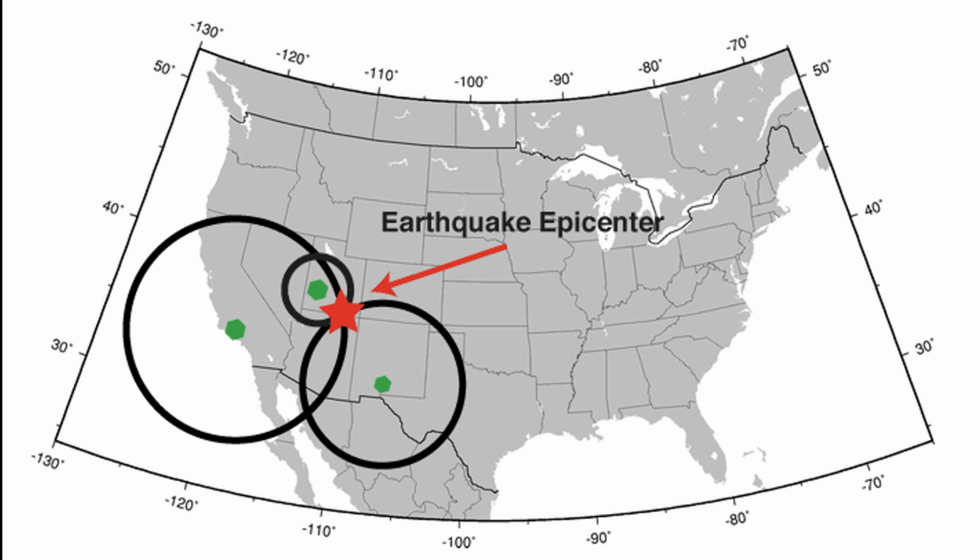Triangulation can be used to locate an earthquake. The seismometers are shown as green dots. The calculated distance from each seismometer to the earthquake is shown as a circle. The location where all the circles intersect is the location of the earthquake epicenter.